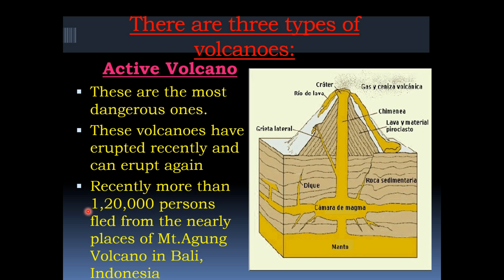So today we will study about the types of volcanoes. There are three types of volcanoes. How many types, children? There are three types of volcanoes. So look at this picture. This is the crater. This is the entrance, I can say, or the vent. It looks like a bowl.